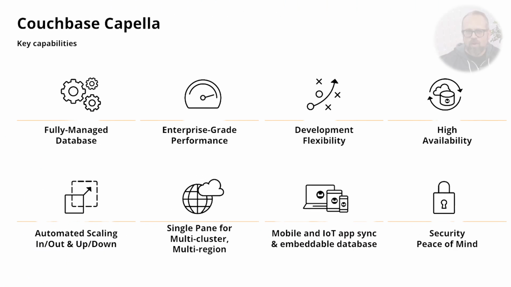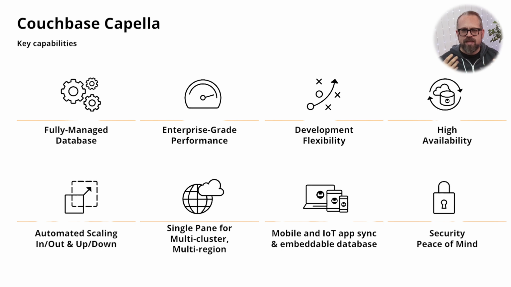I, first of all, want to introduce you, if you're not familiar yet, with what Couchbase Capella is. You may know Couchbase as a NoSQL database provider that you can manage on your own, on-prem or on bare metal. You can use Kubernetes, you can deploy it in any way you want. Couchbase Capella is our managed database as a service. It's a fully managed database with enterprise-grade performance, high availability.